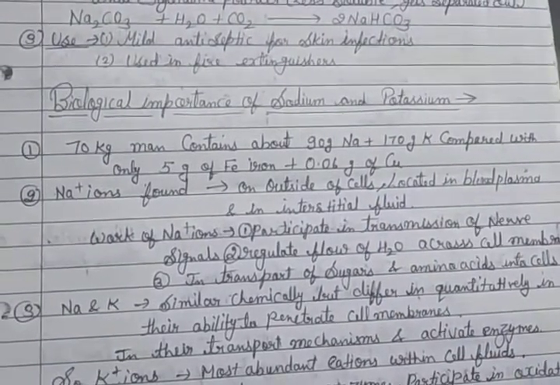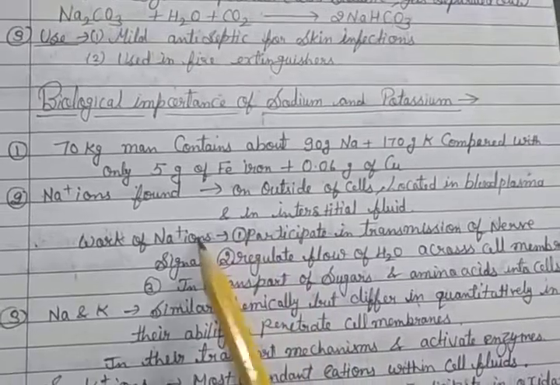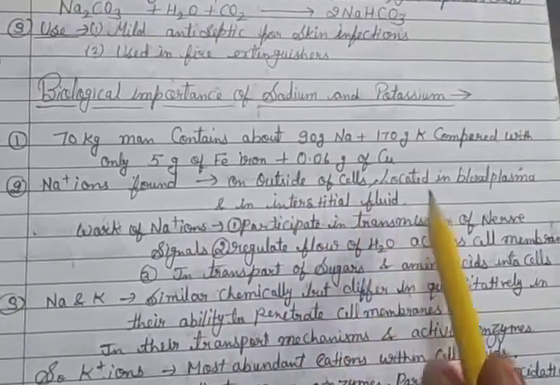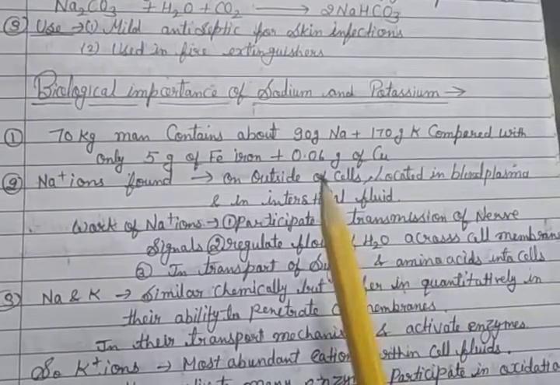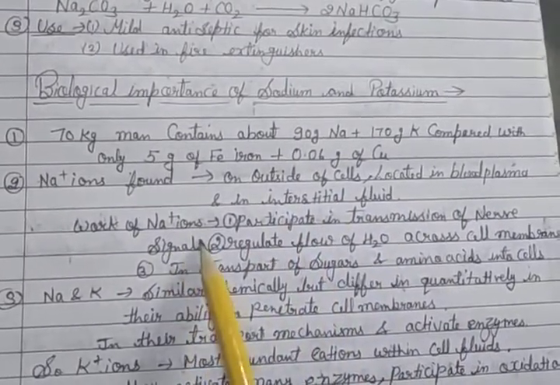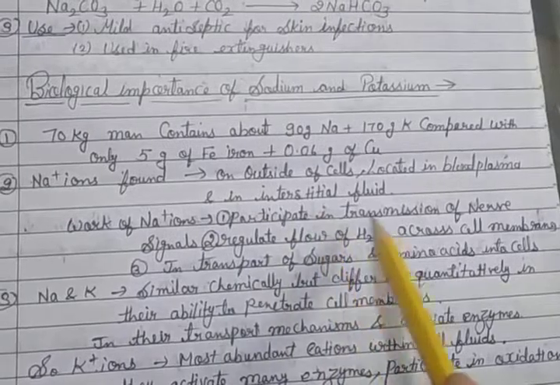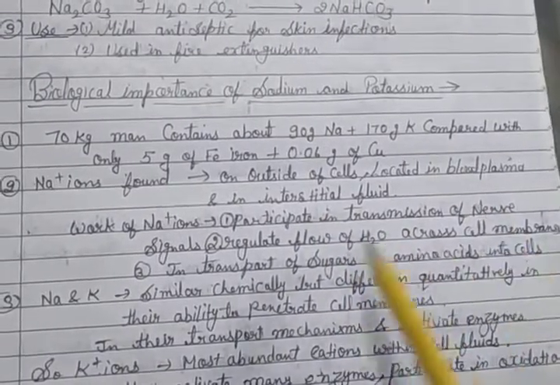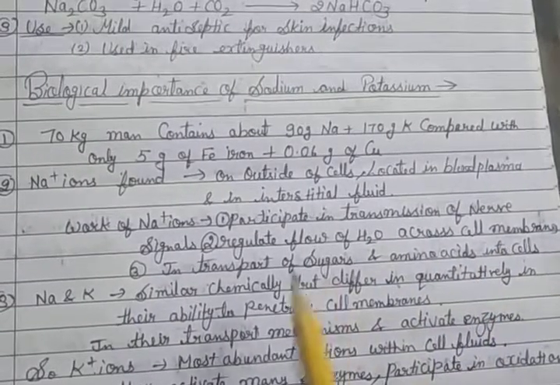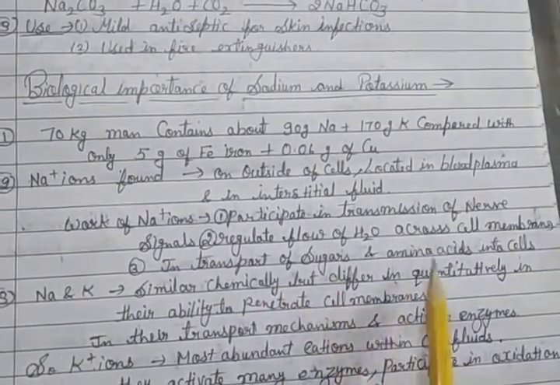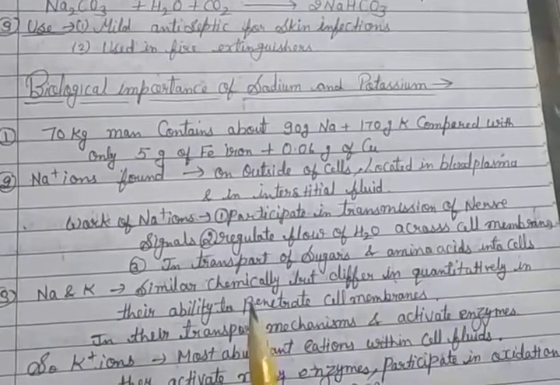Na+ ions are found on the outside of cells, located in blood plasma and in interstitial fluid. Then the work of sodium ions: they participate in the transmission of nerve signals, regulate the flow of water across the cell membrane, and help in the transport of sugars and amino acids into cells.